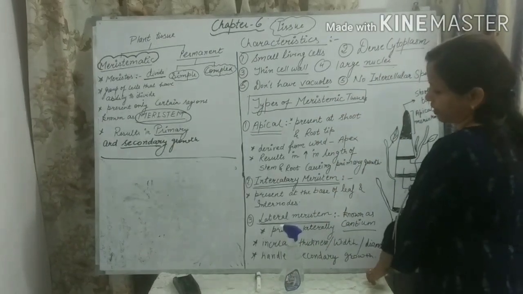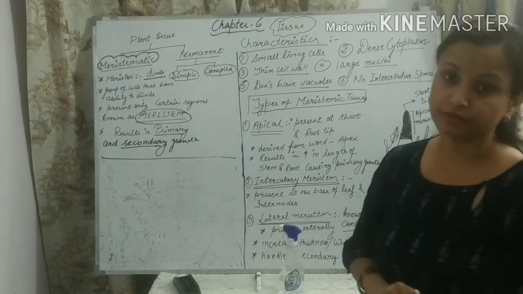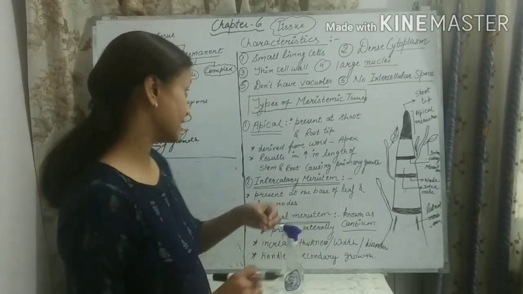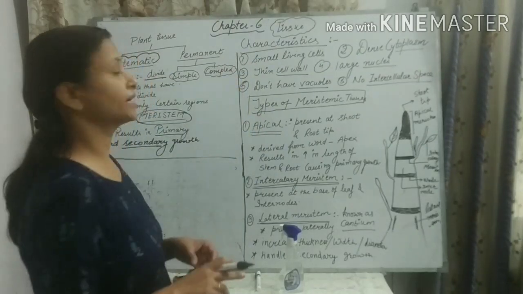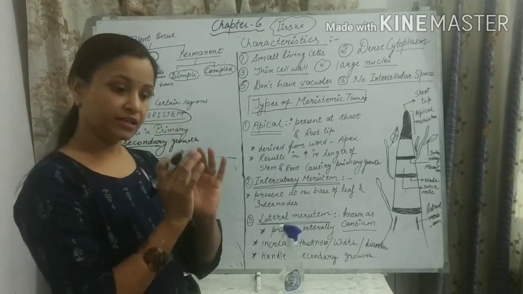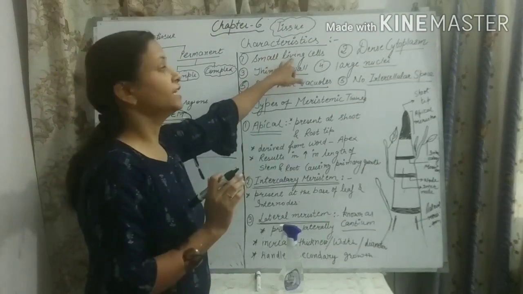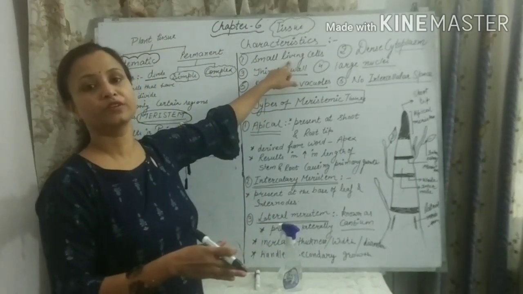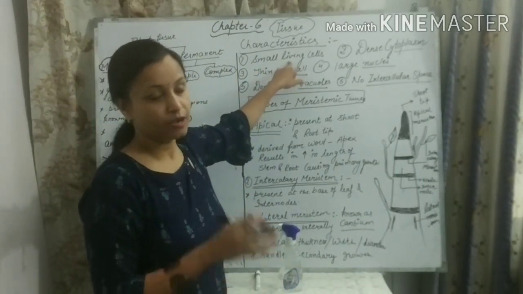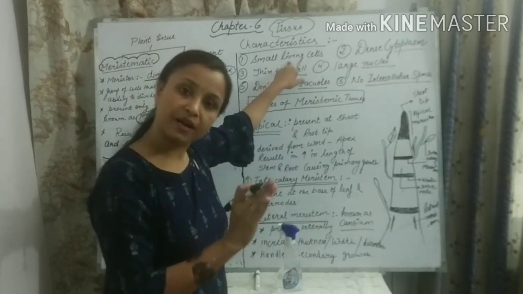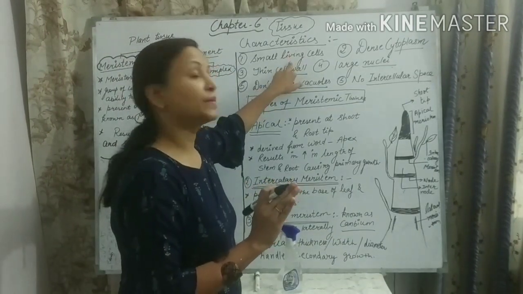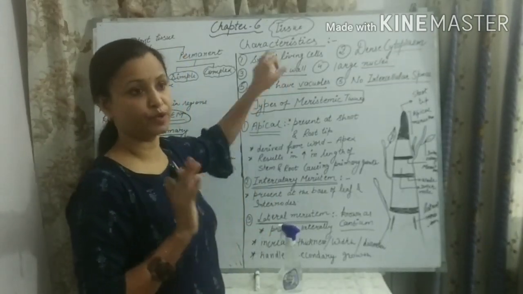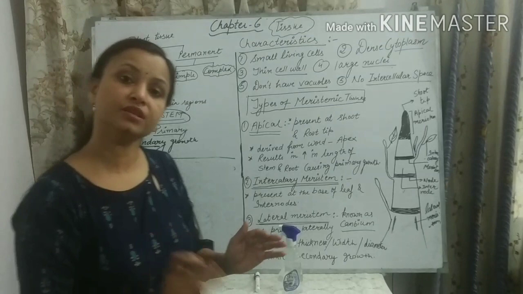Characteristics, you have read about the characteristics of cells in your cell chapter. So what are the special characters which meristematic cells have? The first character is meristematic cells are small, their size is small and they are living cells. Okay, why are the meristematic cells living? As we have discussed in our previous chapter, most of the plant tissues are dead, but not all the plant tissues are dead. Some plant tissues are living tissues, and the meristematic tissues come under that category. It consists of living cells because the main function of meristematic tissues is to divide.